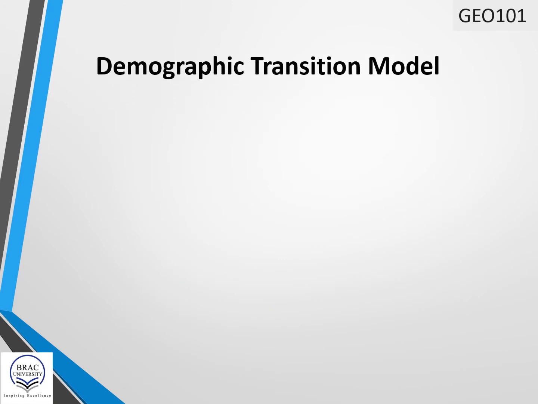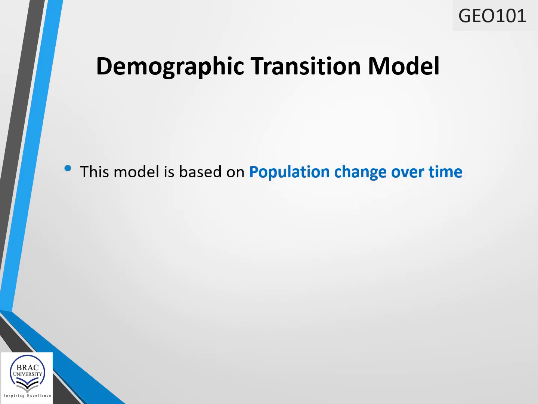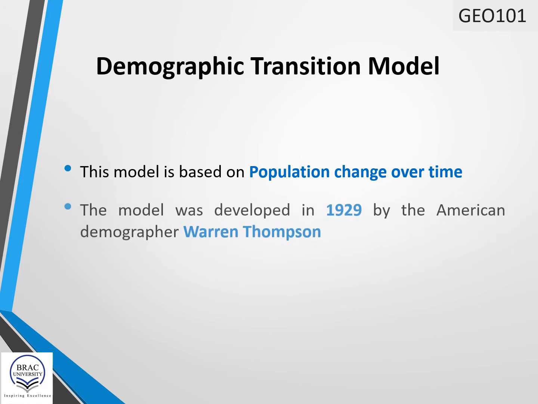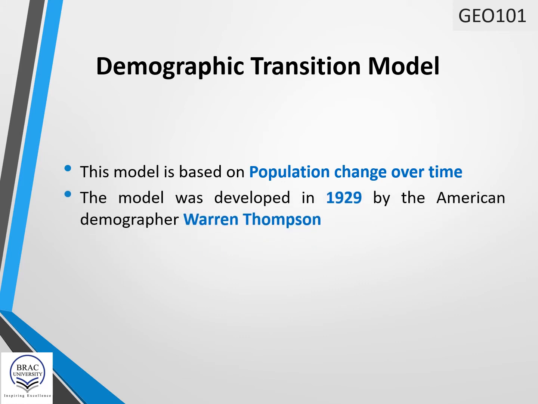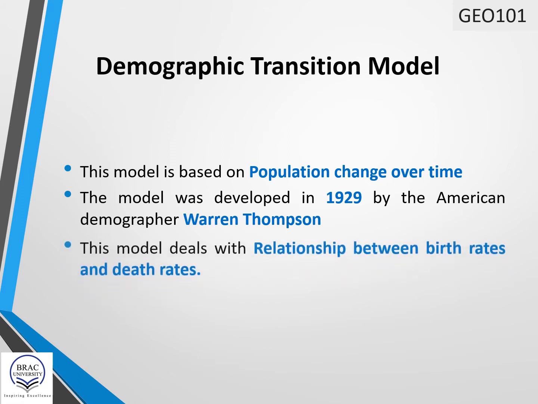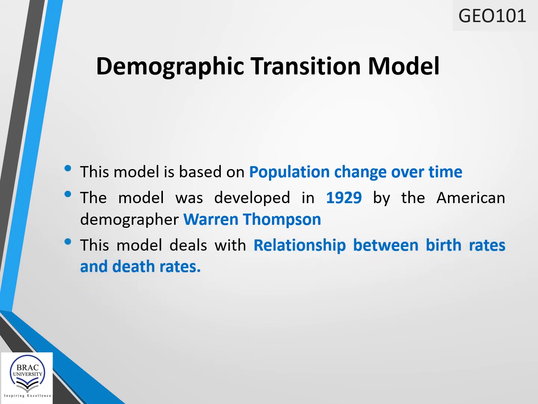Now we will know about the demographic transition model. This model is based on population change over time. The model was developed in 1929 by the American demographer Warren Thompson. This model deals with the relationship between birth rates and death rates.